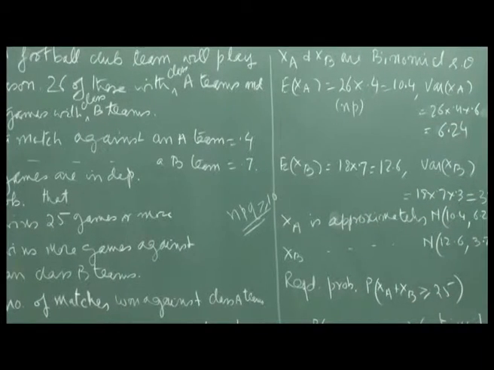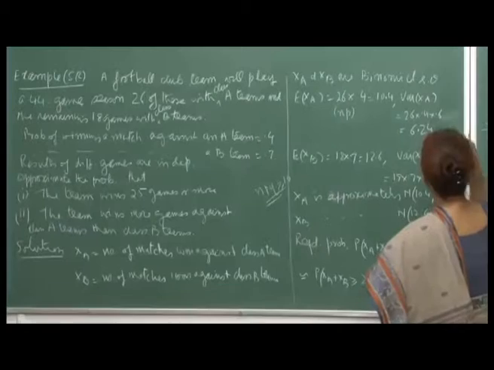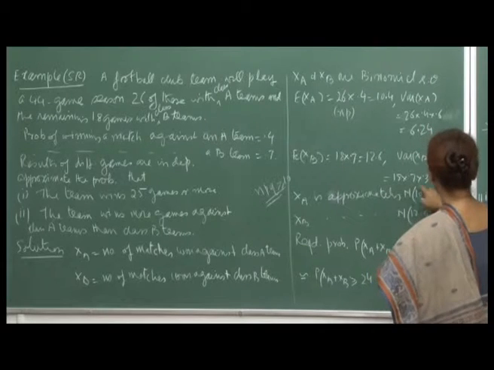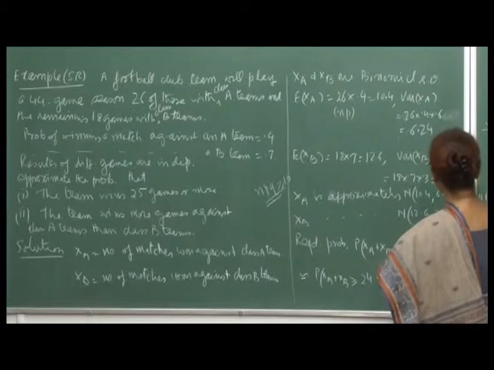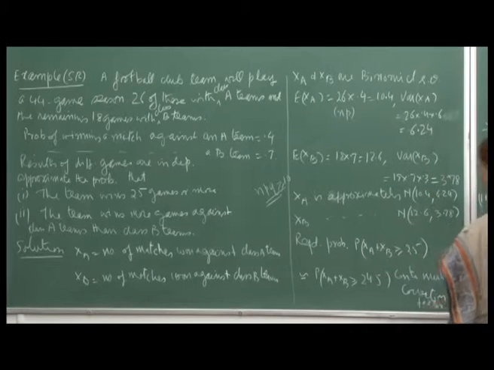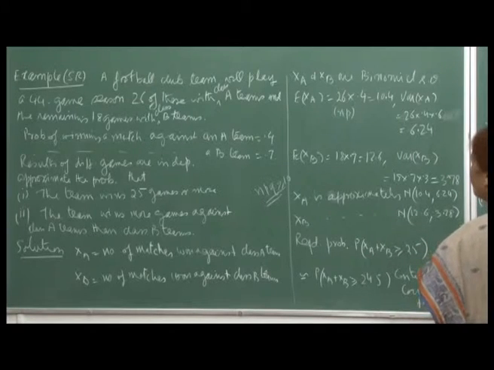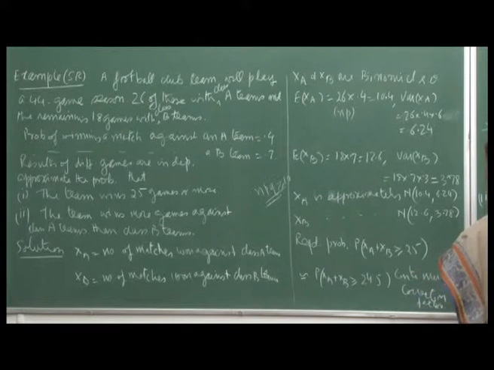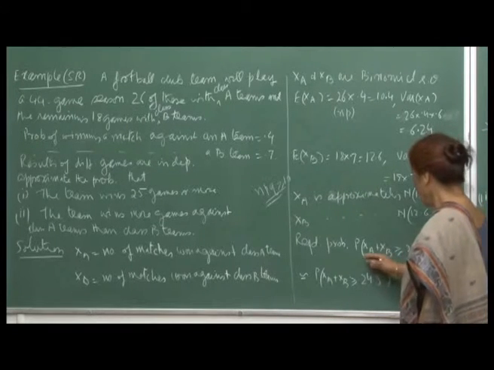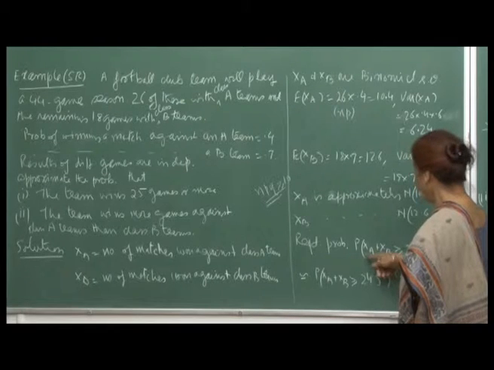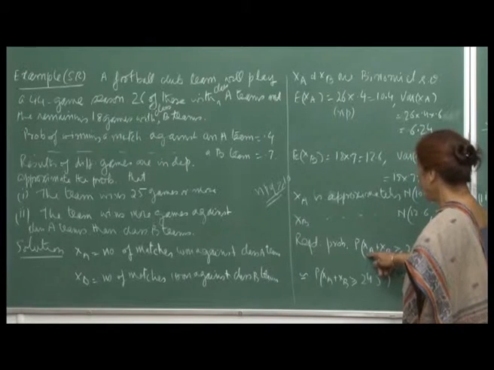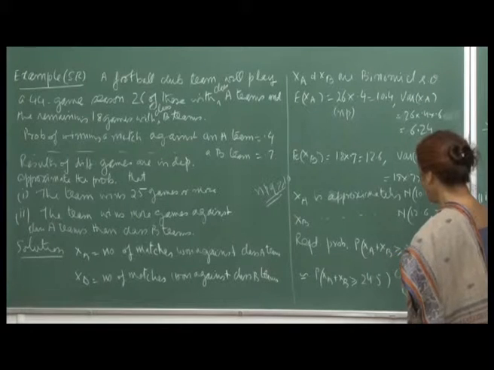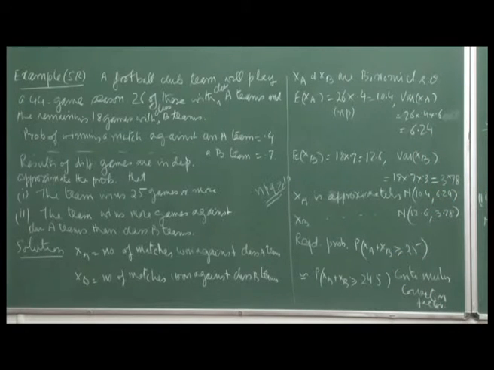But here of course, that condition is not being satisfied, because n p q in this case is 6.24 and in this case it is 3.78, but still we are going ahead with the approximation just to get an idea, because I want to show you the application of adding up normal variates. So, the required probability is that x A plus x B together, the number of matches won against class A teams and the number of matches won against class B teams, must add up to 25 or more than 25.